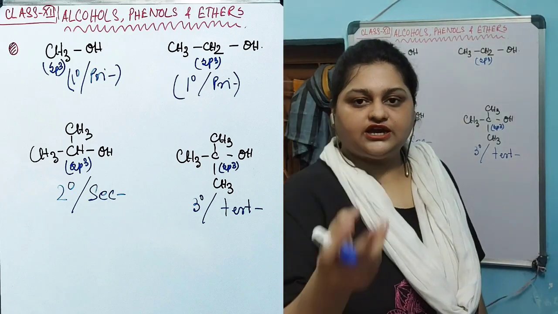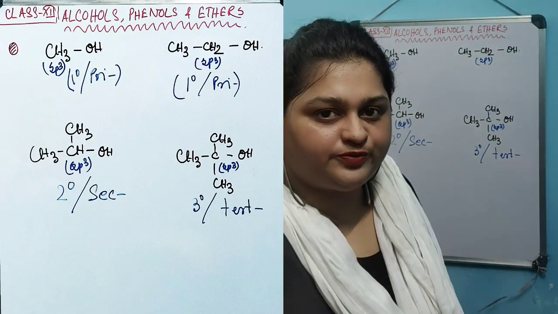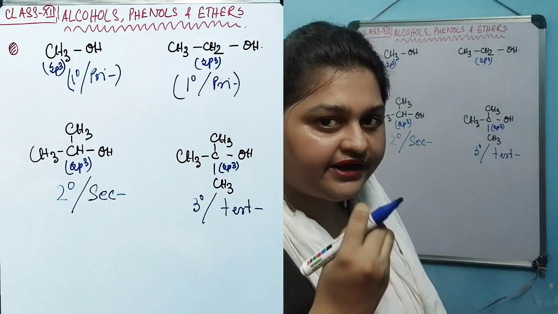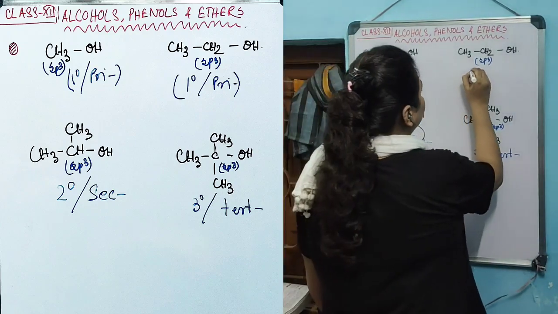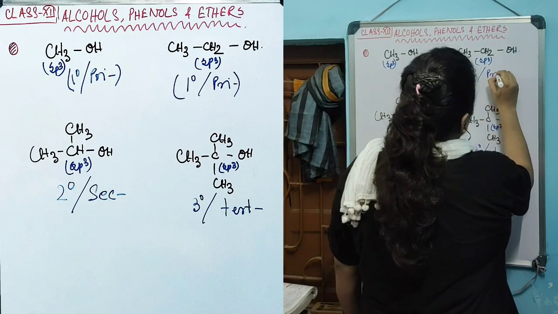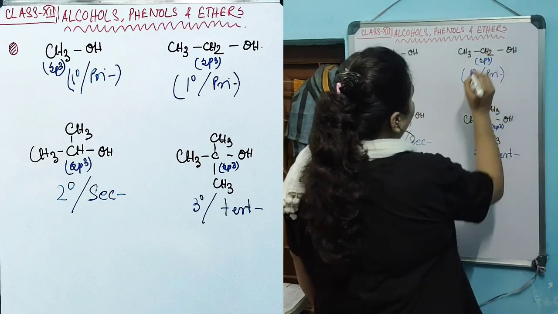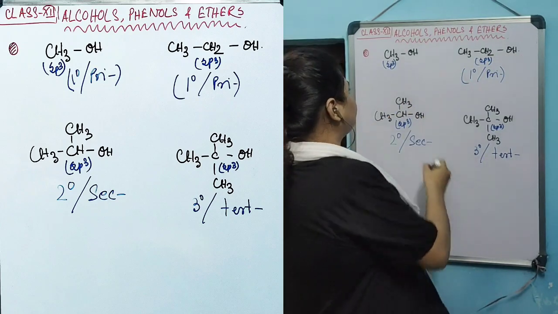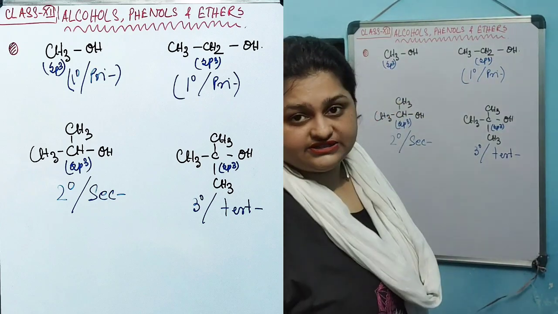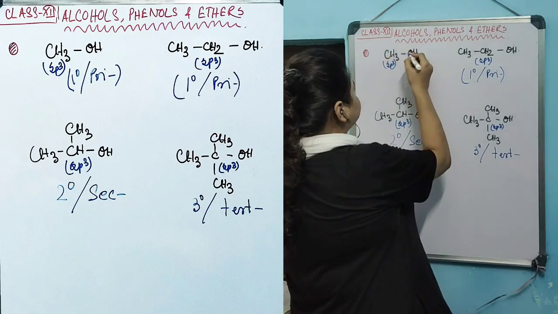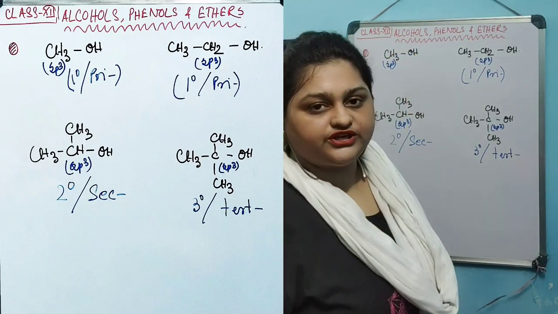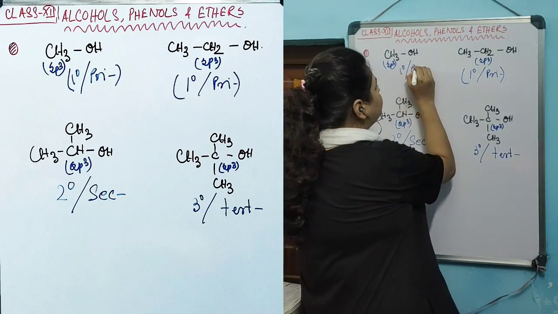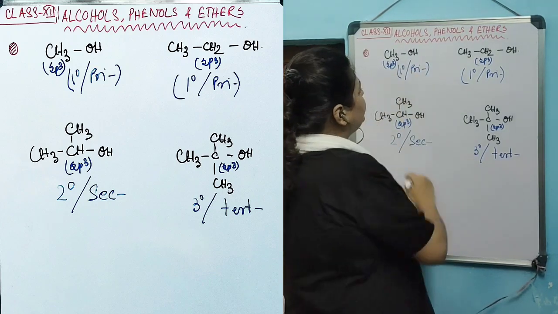If the carbon to which the hydroxyl group is attached possesses more than one hydrogen, then that entire alcohol will be termed 1-degree alcohol or primary. Like in this case, 2 hydrogens are present on this sp3 carbon to which the OH is attached, and for this one, 3 hydrogens are attached to the sp3 carbon with the hydroxyl group. So this one is also a primary or 1-degree alcohol.